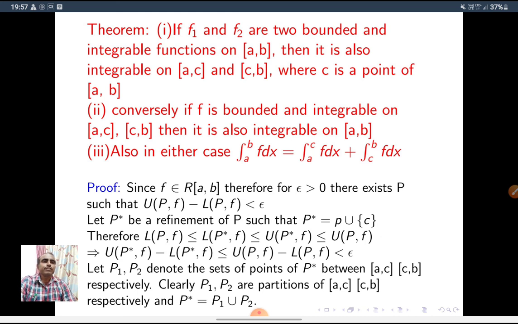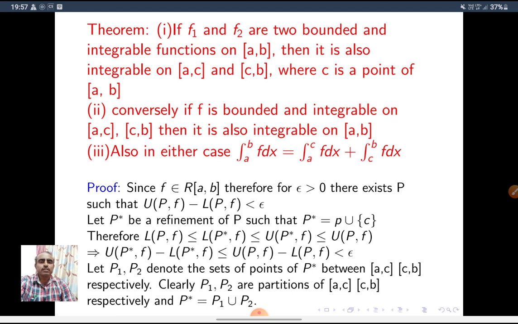Conversely, if f is bounded and integrable on the closed intervals AC and CB, then it is also integrable on AB. Also, in either case, integral A to B f dx is equal to integral A to C f dx plus integral C to B f dx.